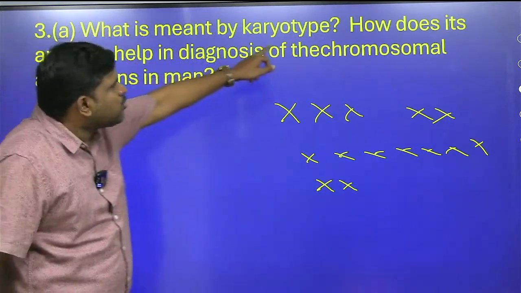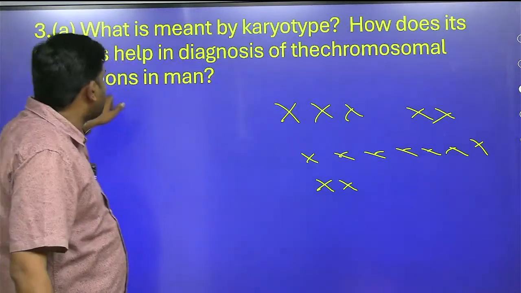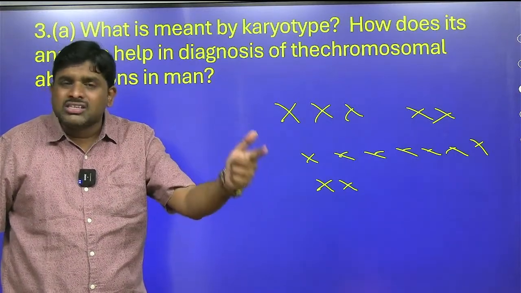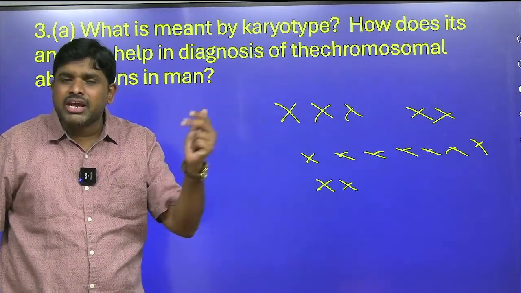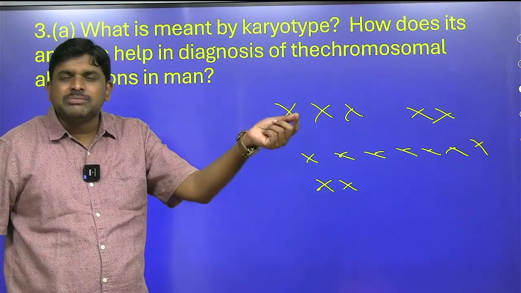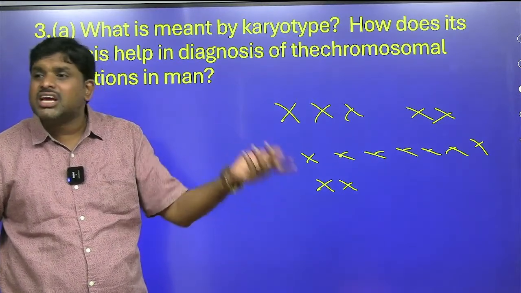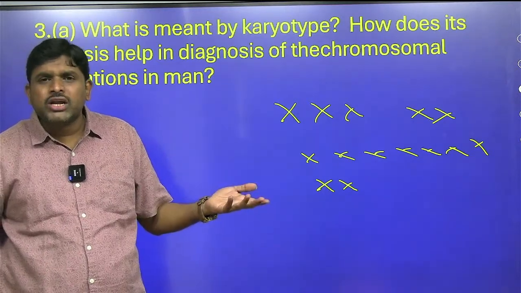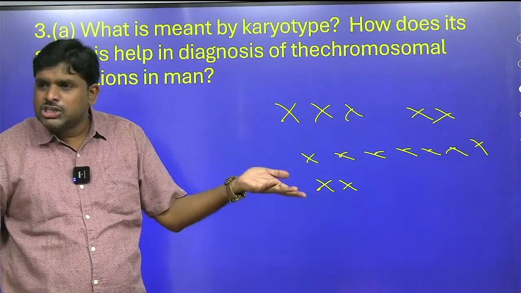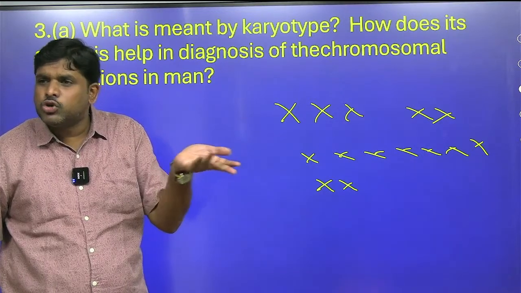So first I mentioned what is meant by karyotyping, how it analyzes, and how it helps in diagnosis of the chromosomal aberrations in man. You can take an example of one autosomal aberration, one sexual aberration, one structural aberration, one numerical aberration, where one chromosome is missing. For example, Turner syndrome. One structural aberration is Cri-du-Chat. One autosomal disorder, like on the autosomal 1 to 22 chromosomes, if there is any aberration, like Down syndrome. For sexual chromosomal aberration, you can write about Turner syndrome or Klinefelter syndrome or any other syndrome.